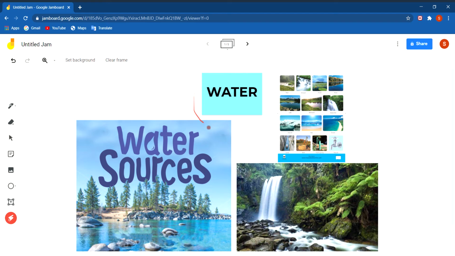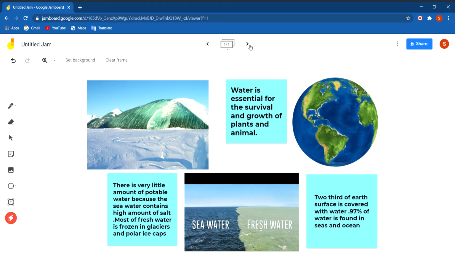Water is found on Earth. That is why Earth is the only planet where life is possible. Now scientists are searching for water on other planets also, but till now life is possible only on Earth due to the presence of air and water. And two-thirds of the Earth is covered with water. That is why Earth is called a blue planet. Water is essential for the survival and growth of plants and animals.